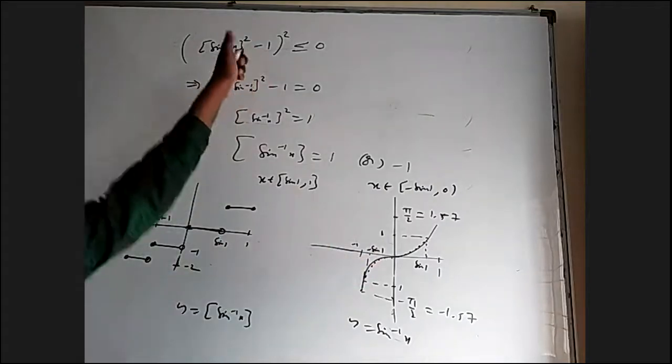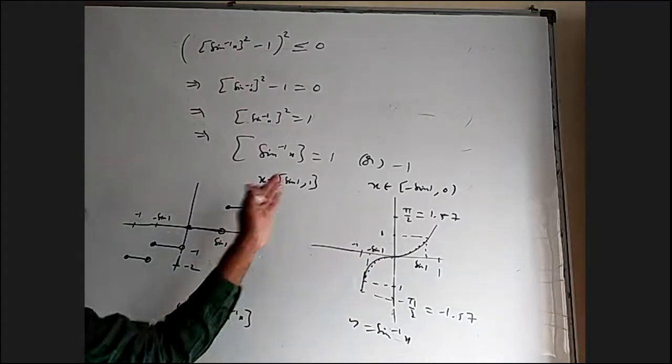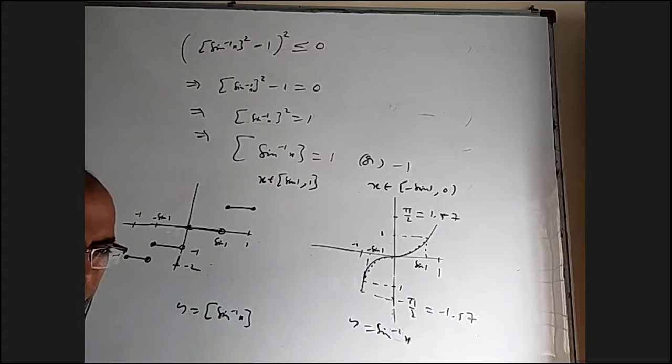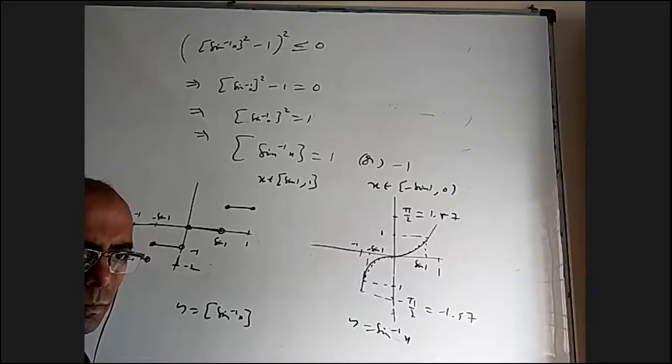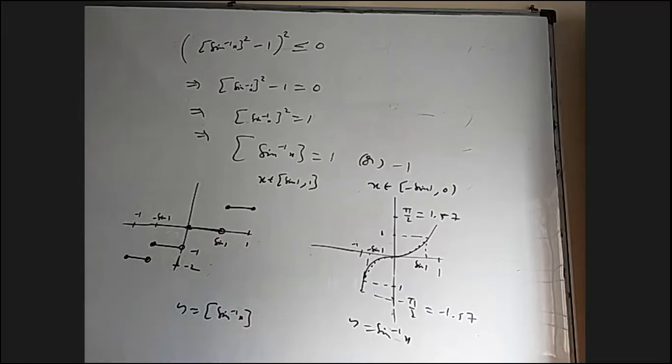Their union is the solution. That is the answer: sine 1 to 1 union minus sine 1 to 0. Is it okay, everybody? Yes, sir.